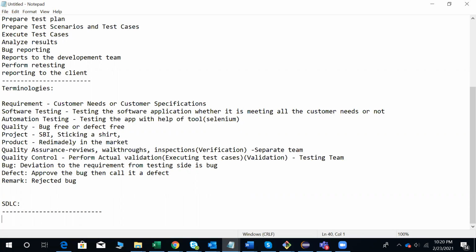Now let me enter into the SDLC part, software development life cycle. The software development life cycle includes 6 subphases.